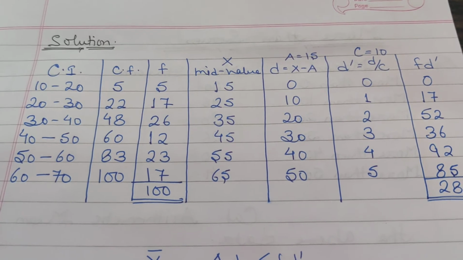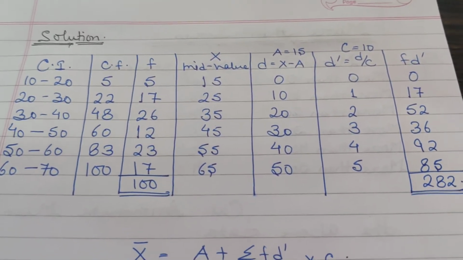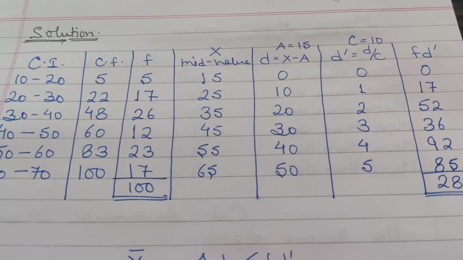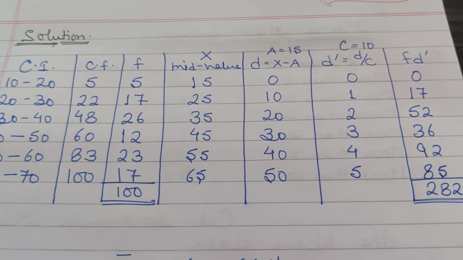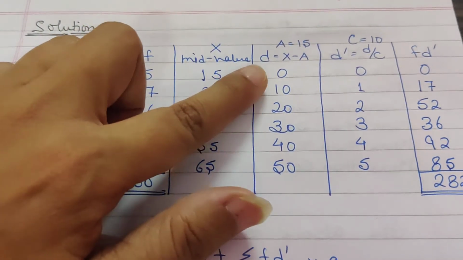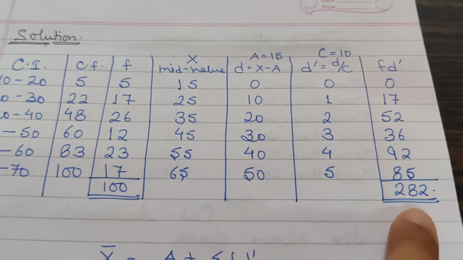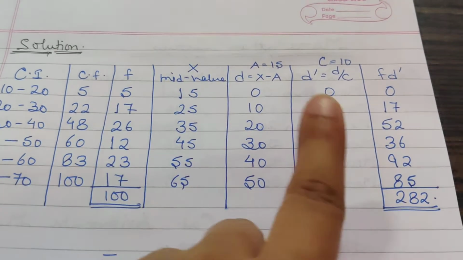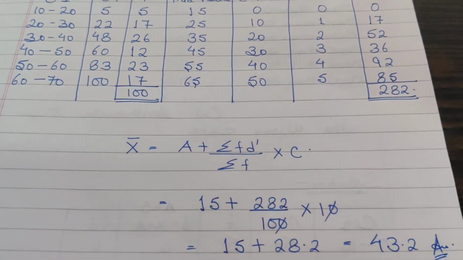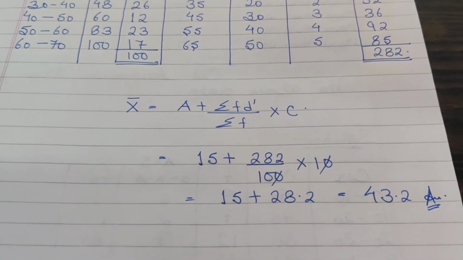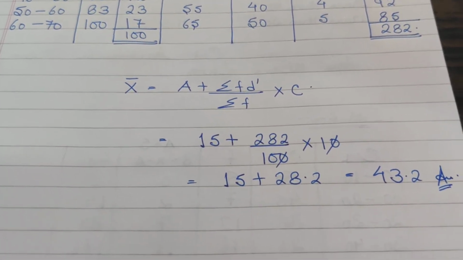Now children, after getting frequency and x, you can use any of the formulas. That means any of the methods. You can use direct method, shortcut method or step deviation method. Here I have used a step deviation method because that reduces the calculation. Right? So I have calculated d here as x minus a, then d dash, then f d dash. Right? F into d dash. The same way as we were doing before. Then we substitute it in the formula and we get the answer. Right? You can use any of the formulas.